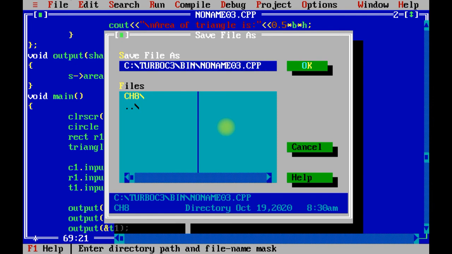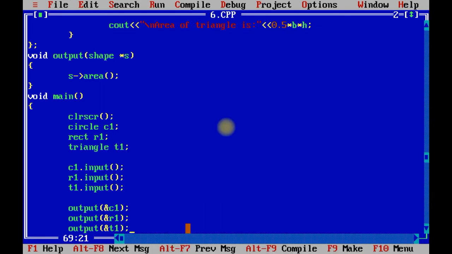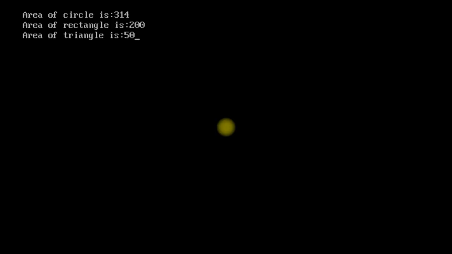Let me save the program, 6 program. Let me execute the program. Area of circle is 314, area of rectangle is 200 and area of triangle is 50.